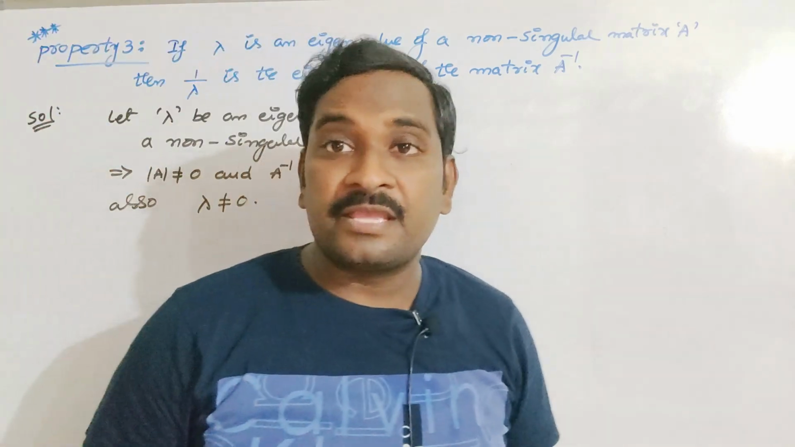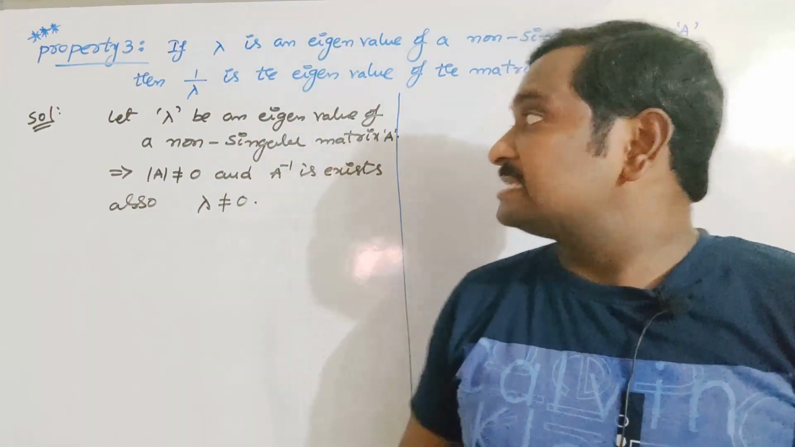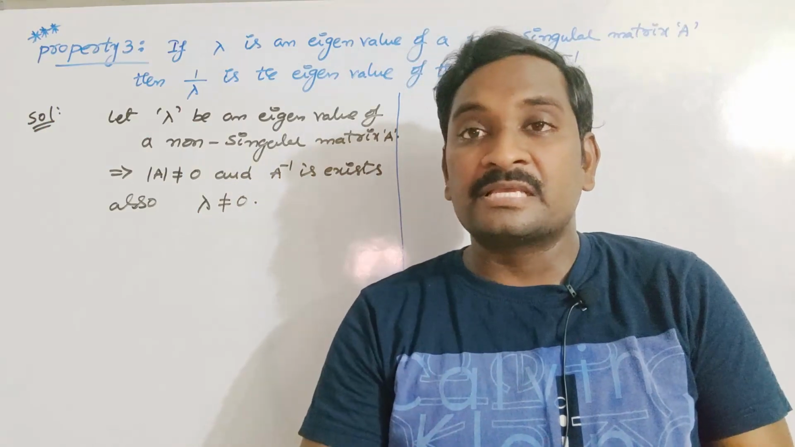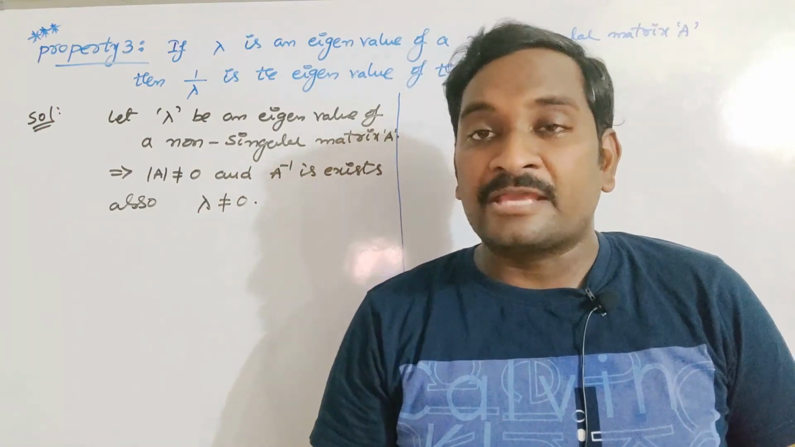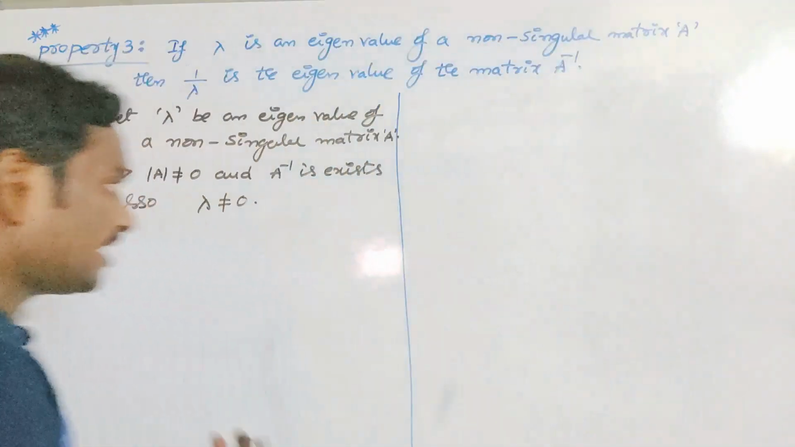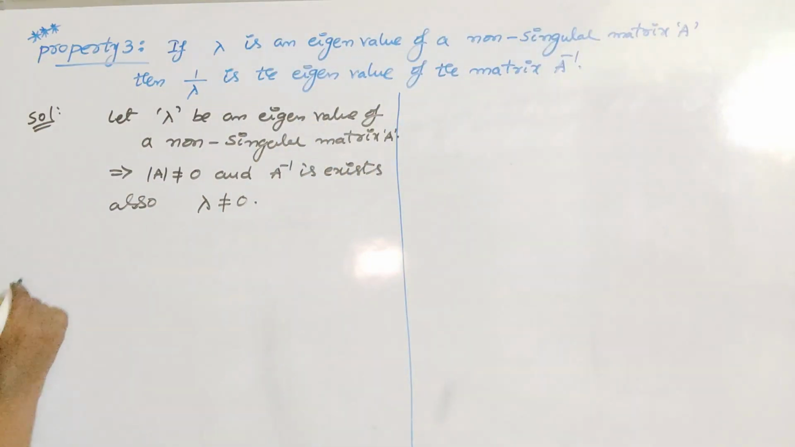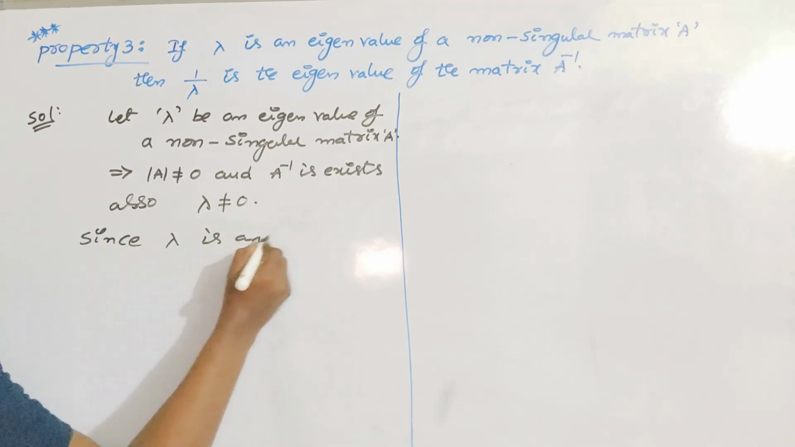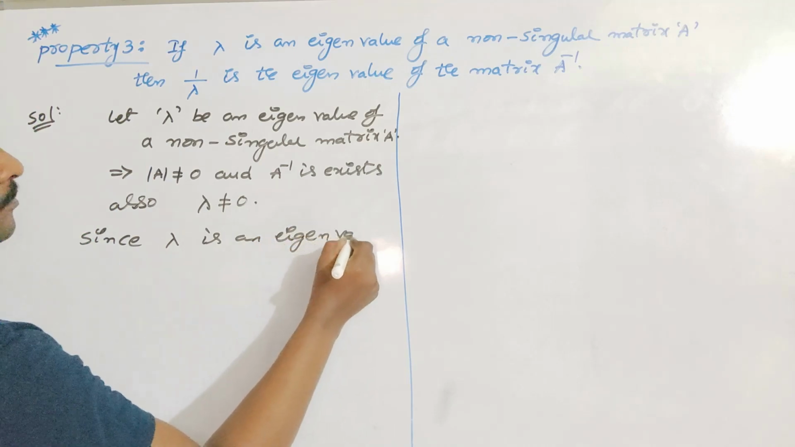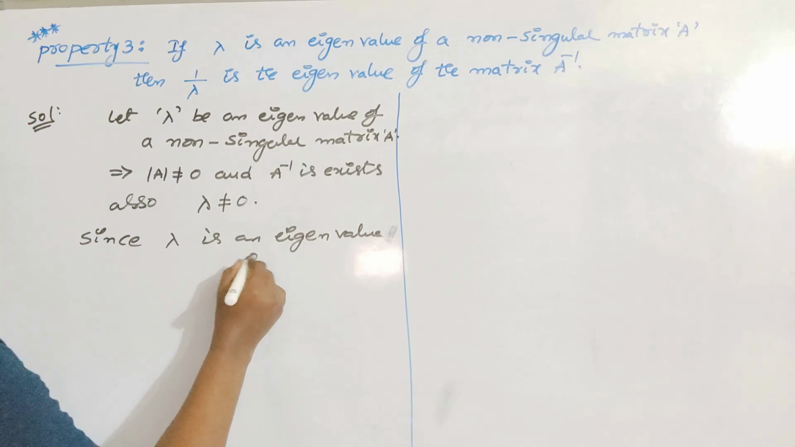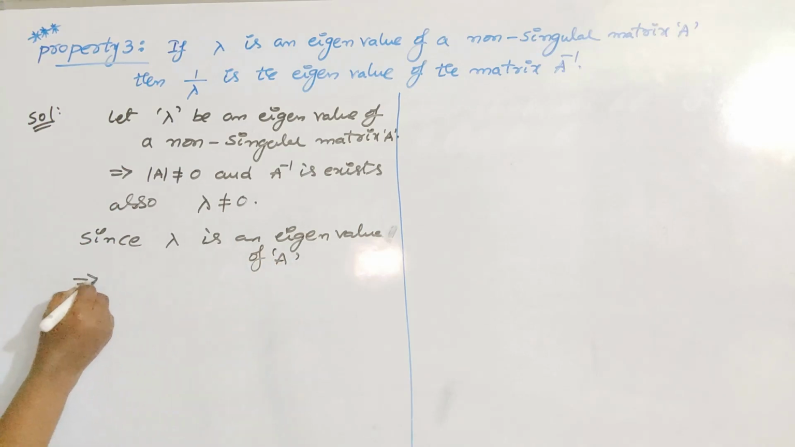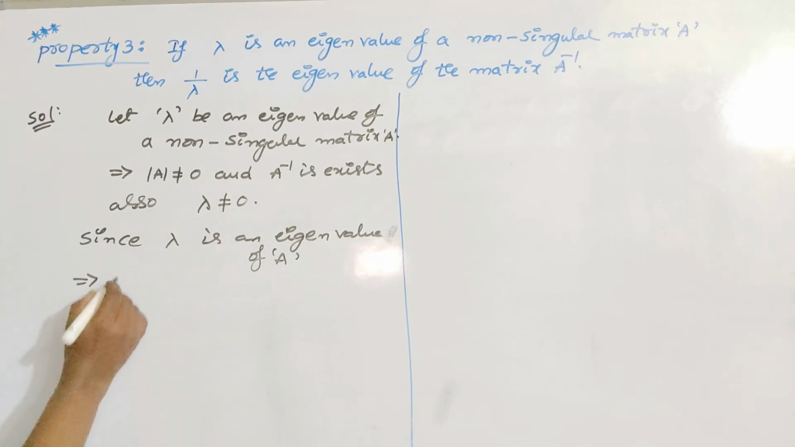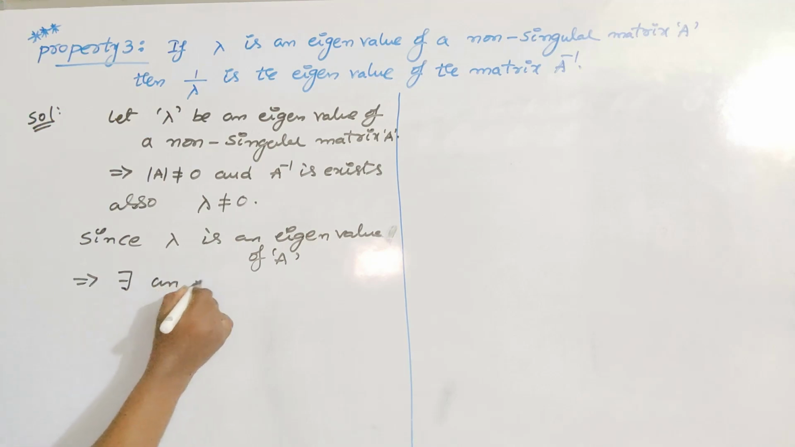Okay, there is another property on eigenvalues. If A is a non-singular matrix, then none of the eigenvalues becomes 0. If A is a singular matrix, then surely at least one of its eigenvalues becomes 0. That's why I am writing lambda is not equal to 0. Okay, so since lambda is an eigenvalue of the matrix A, already you know that for every eigenvalue of the matrix A, there should be an eigenvector.